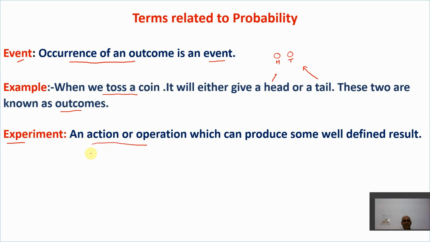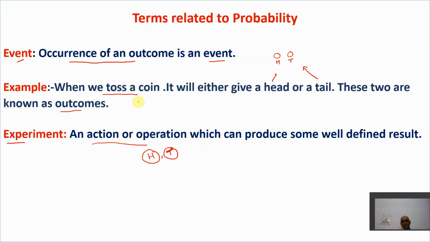So same example, if I talk about tossing a coin here, I know that whenever I toss a coin, it will result in head or it will result in tail. I'll leave aside other possibilities. Let's say if I toss a coin in an area where there is a lot of sand, in that particular area the coin may not fall towards one side. So we are leaving all these assumptions here. Let's have a plane surface, right? So an action or operation which can produce some well-defined results here.